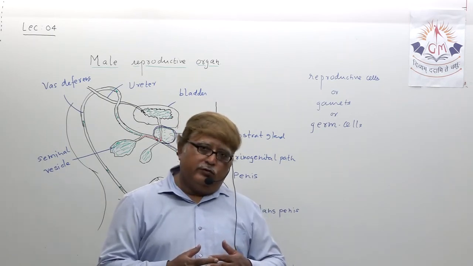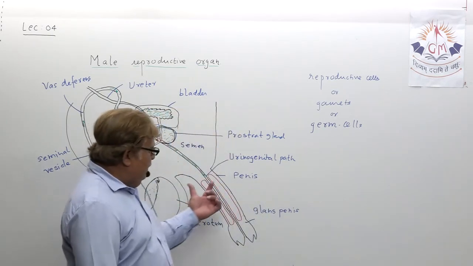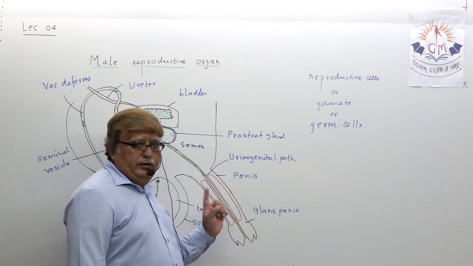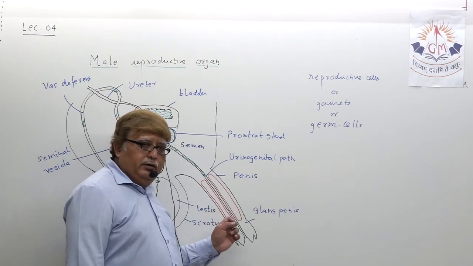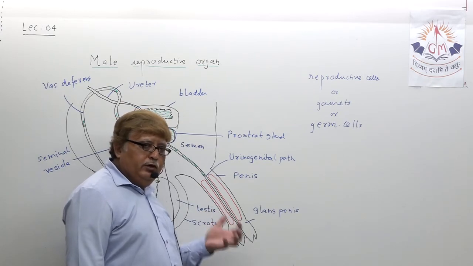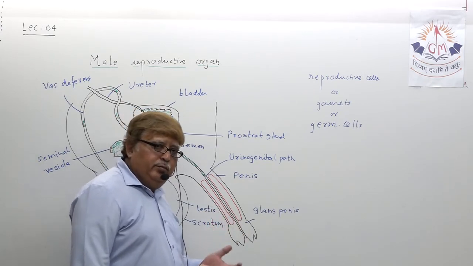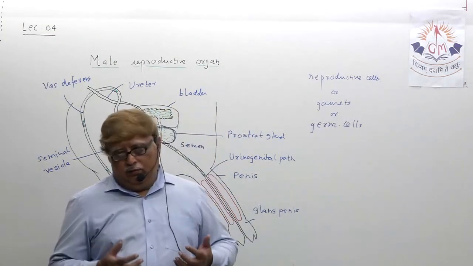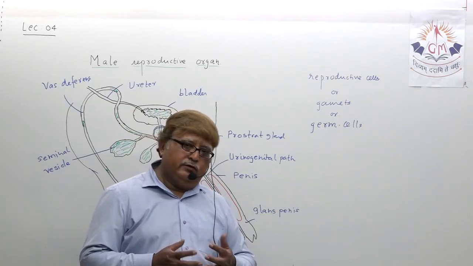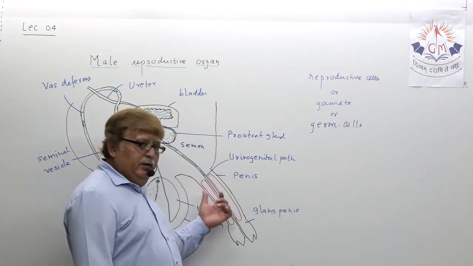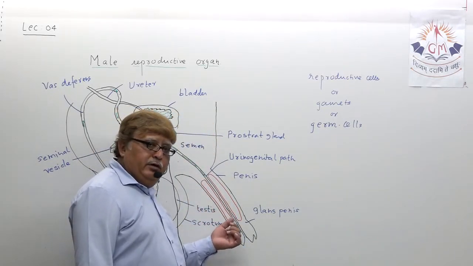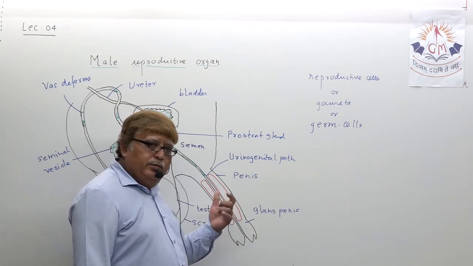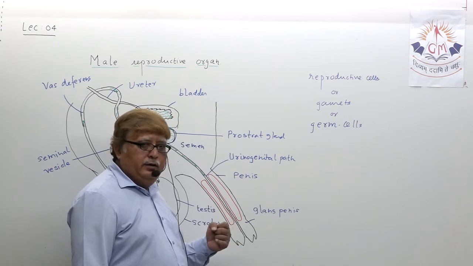How is it possible? So for that purpose, male has got external reproductive organ which we call penis. What happens whenever male desires or think for sex? Actually, the male penis becomes erect. Understand? It becomes erect.